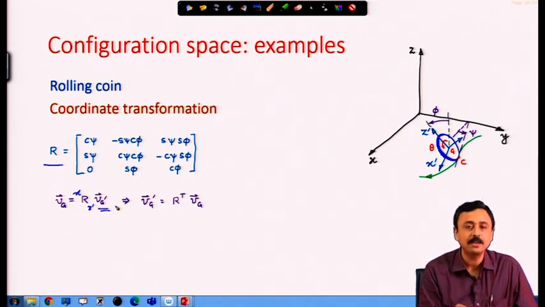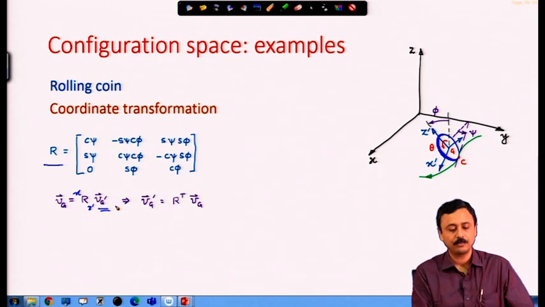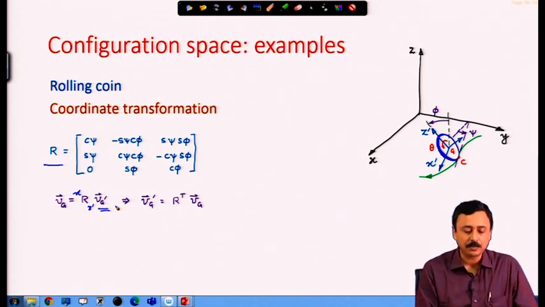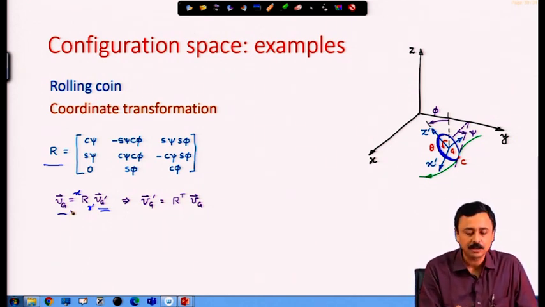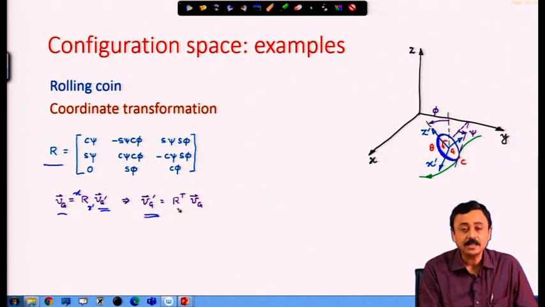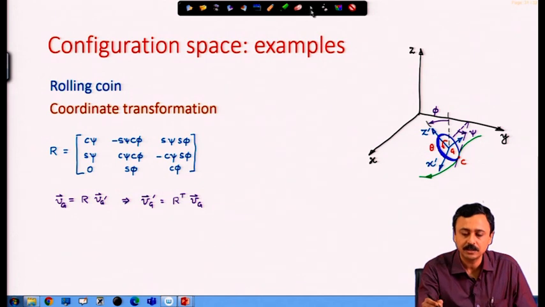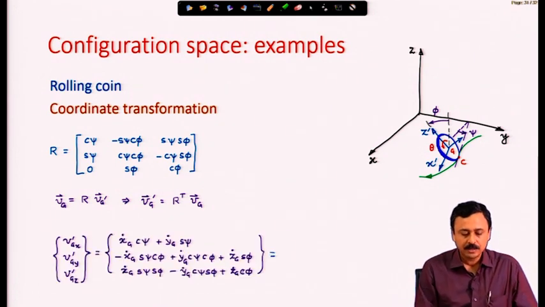Therefore, if I multiply with the velocity in the prime frame, I will get the velocity of the center of mass in the ground fixed frame. Or I can write the velocity in the prime frame as R transpose, since the inverse is the transpose of the rotation matrix, times the velocity in the ground fixed frame.